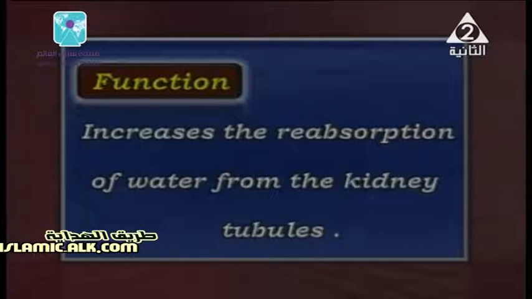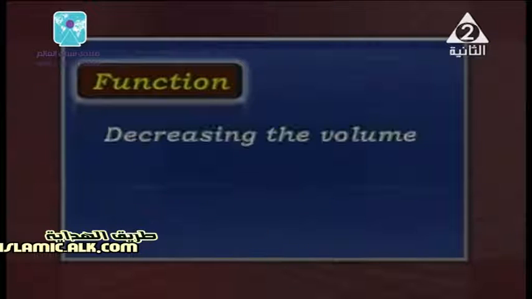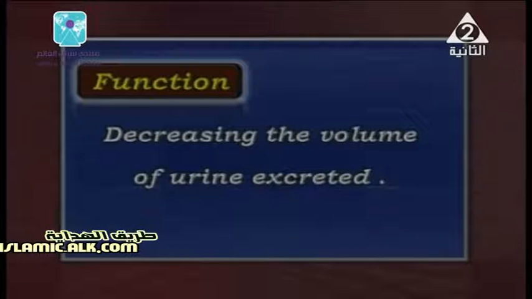As you know, the kidney consists of tiny tubules. We studied them last year, and they need, from time to time, to reabsorb the water that enters the kidney. It also decreases the volume of urine that is excreted.